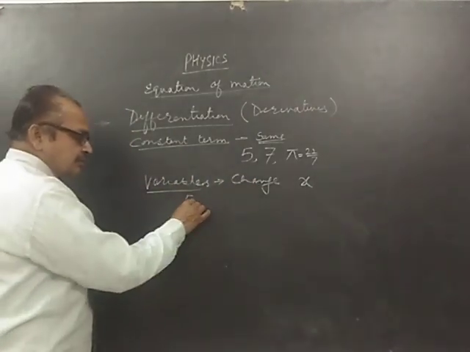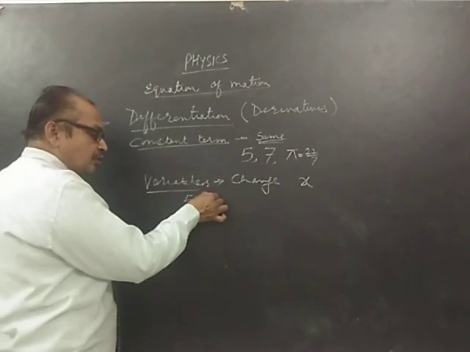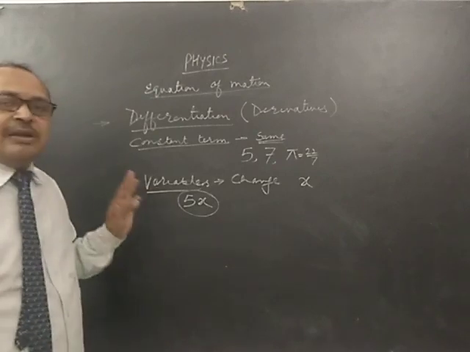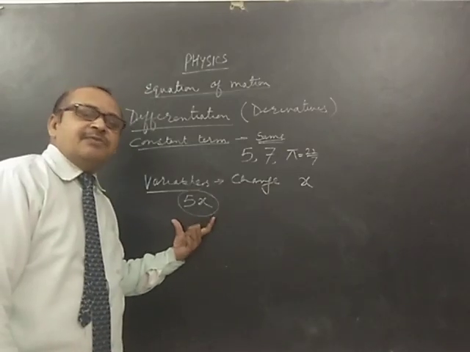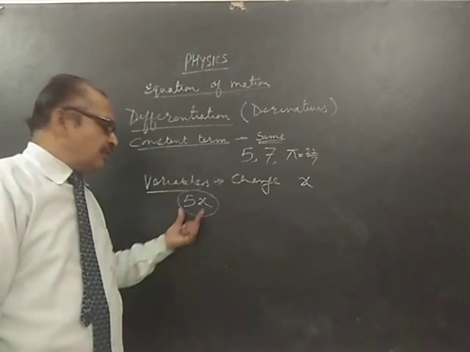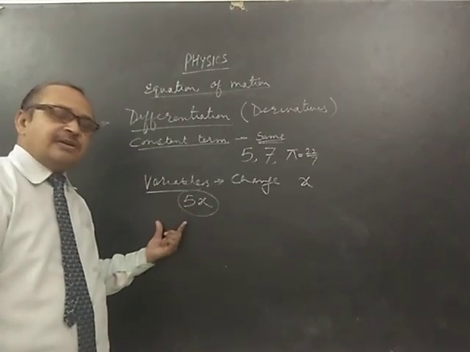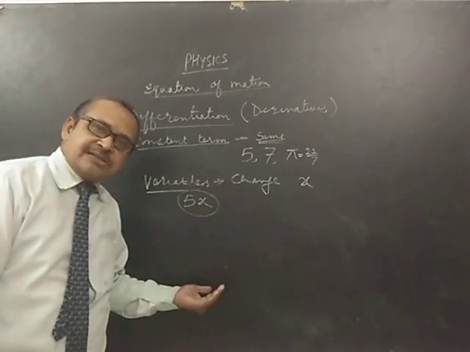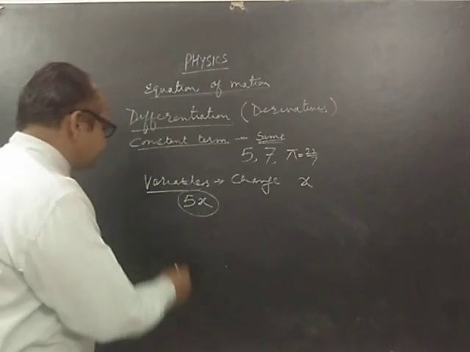Suppose you have 5x. This is constant, but this is variable. So ultimately, this whole term becomes a variable. And the moment you change the value of x, the value of the entire term will also change. When you take 0, it will be 0. When you take 1, 5 ones are 5. When you take 2, 5 twos are 10. When you take 3, 5 threes are 15. So as we are changing the value of x, the value of the term changes. So it is a variable quantity.